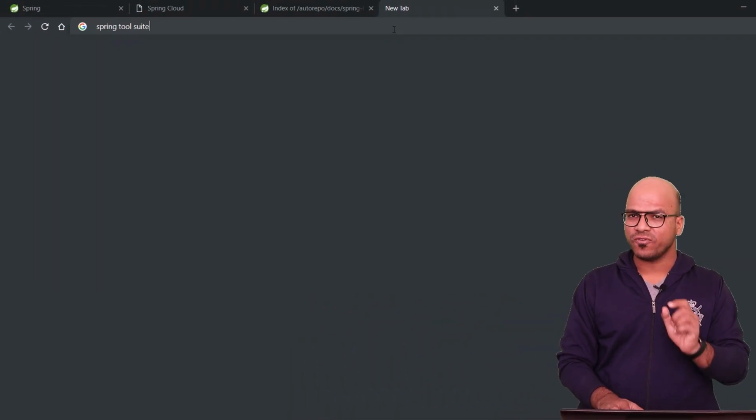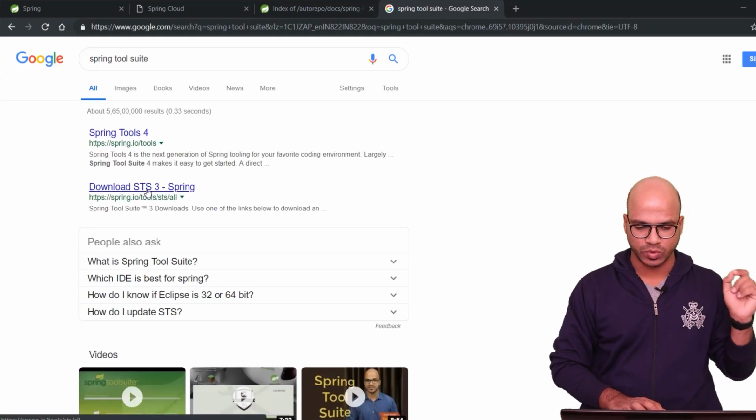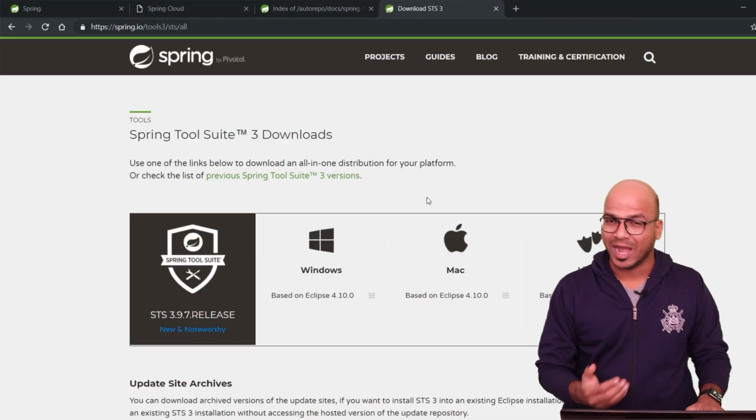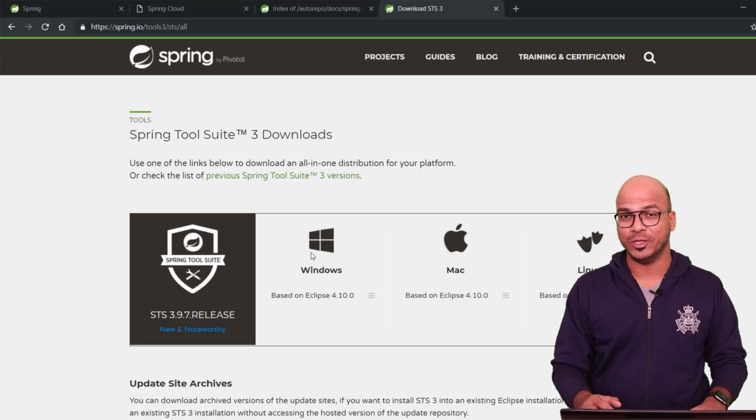But then on the other hand, what if I say Spring officially gives you a separate IDE? It's not compulsory to use that. You can still use NetBeans or Eclipse. So the software name is Spring Tool Suite. If you search for it, you can see it will take you to the official website. Just click on that and you can download this Spring STS for free. Now you'll be thinking, oh, we have to learn a new IDE now.